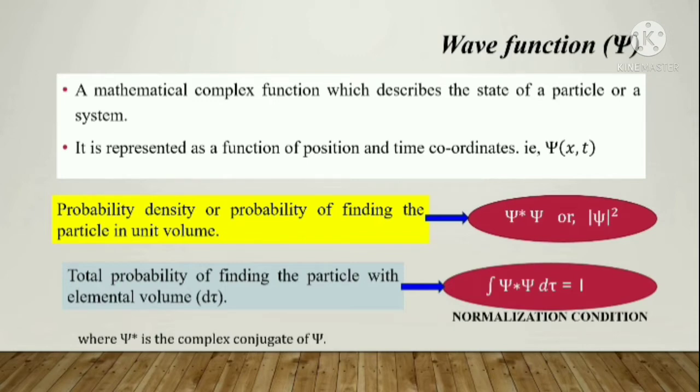In oscillations we studied harmonic motions, and waves can be explained using harmonic motion. Harmonic motion means it can be expressed in terms of a sine function, cosine function, etc., or an exponential function, so we can express a wave. That's why we consider this function as a complex function, a mathematical complex function which describes the state of a particle or a system.